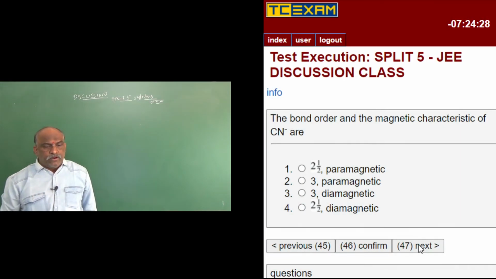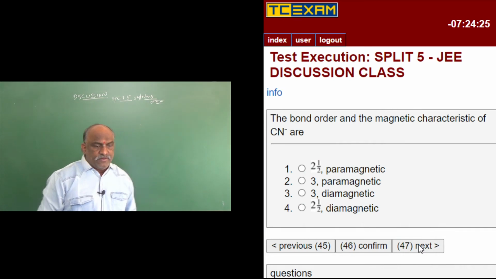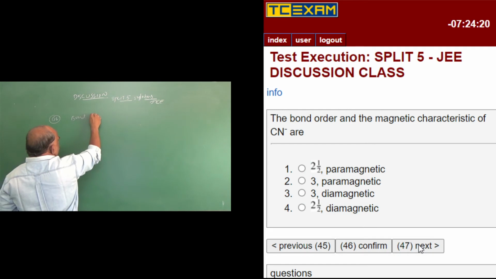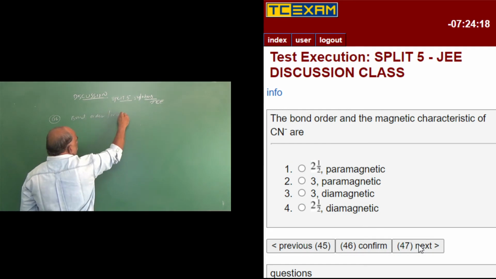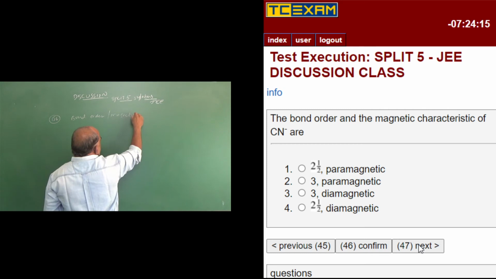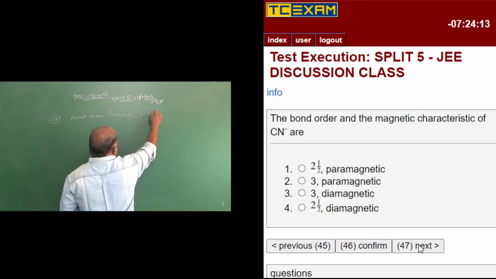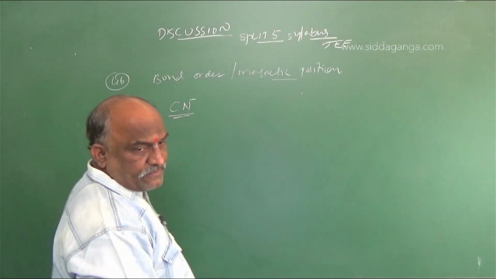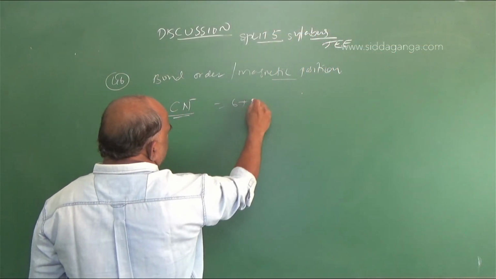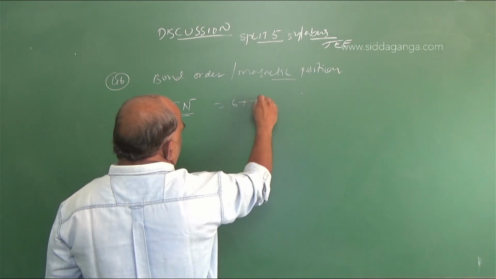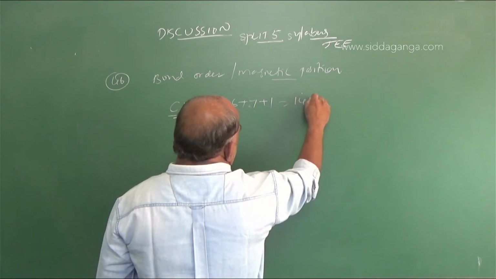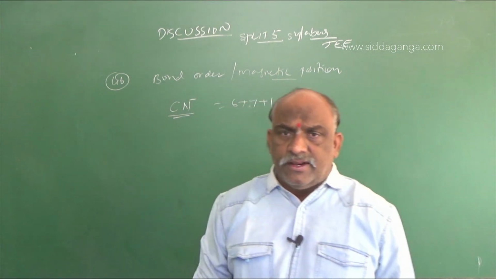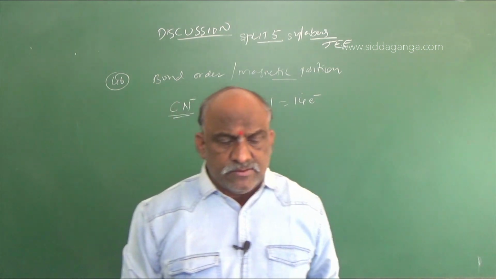The bond order and the magnetic characteristic of CN minus. Here, my dear students, CN minus: carbon 6, nitrogen 7, atomic number plus 1. So total how many electrons? 14 electrons. CN minus has 14 electrons, which is similar to nitrogen.